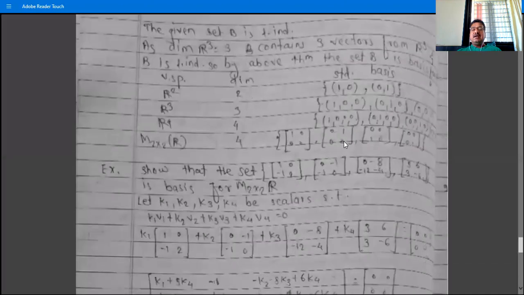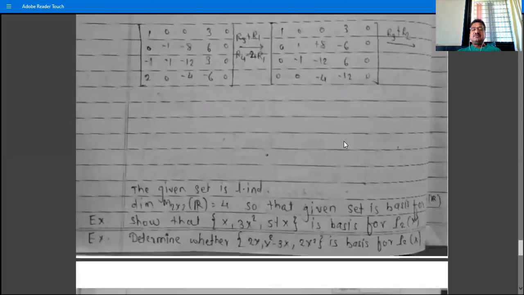That is, this set is a basis of R3 if the dimension of R3 is 3 and the set contains 3 vectors, but this is not always a basis of R3. So if the set contains 3 vectors, then it may or may not be a basis of R3. It is a basis of R3 if it is linearly independent or that set spans V.